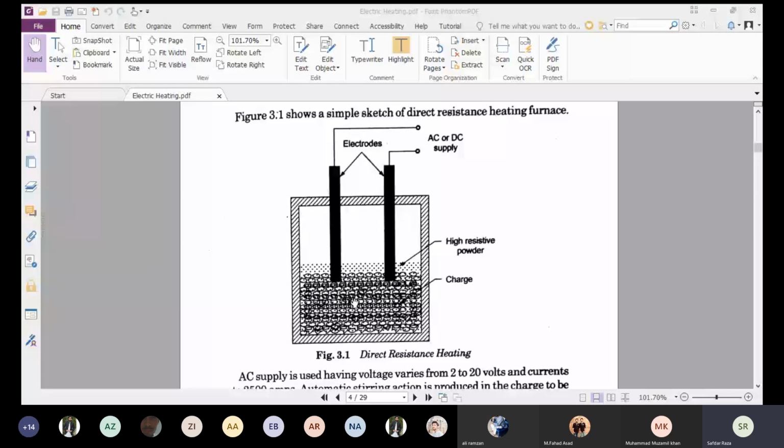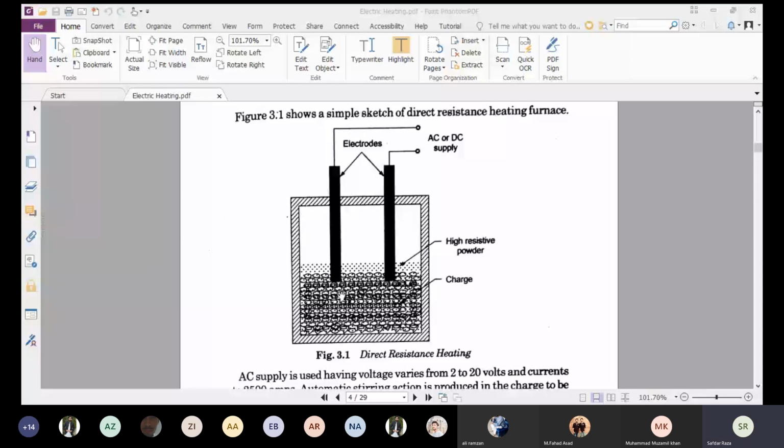This heat is so much that the charge near it becomes heated or melted, and automatic stirring action takes place, because once it becomes heated or melted, it goes down. The fresh material takes its place. So automatic stirring action takes place in direct resistance heating.